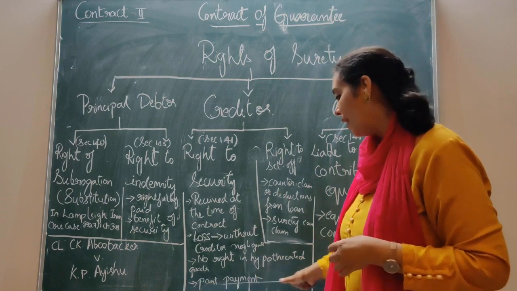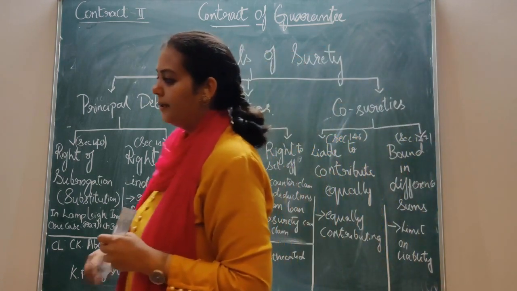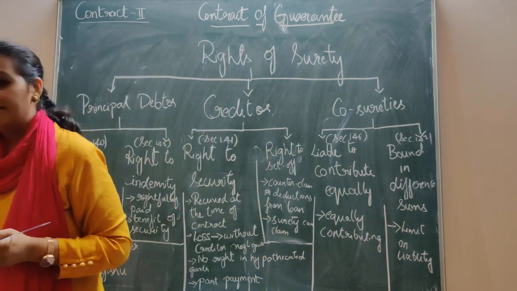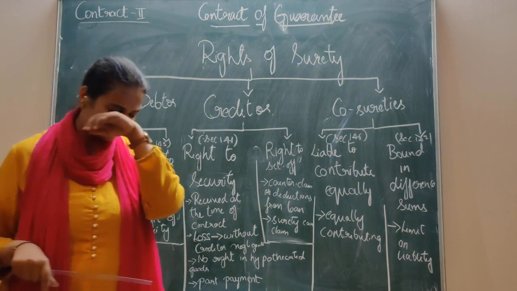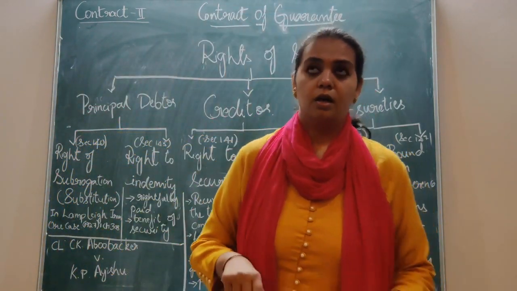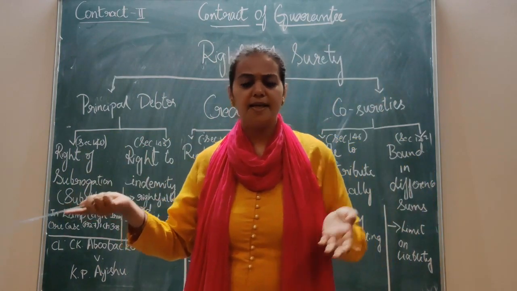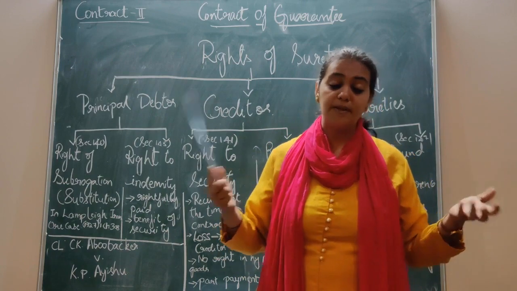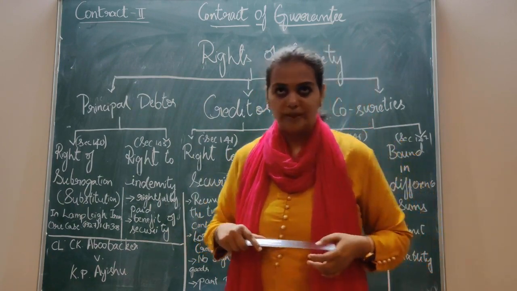Next point, part payment. Now this is one important point to be noted. We'll take an example. The principal debtor has taken a loan from the creditor worth 10,000 rupees.